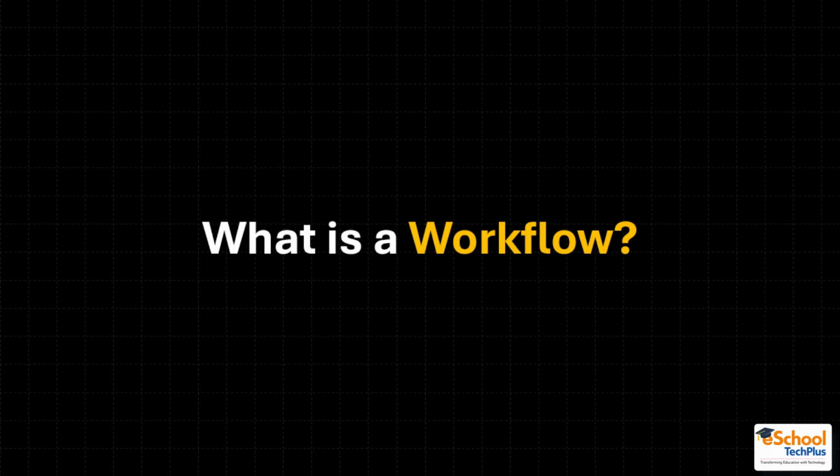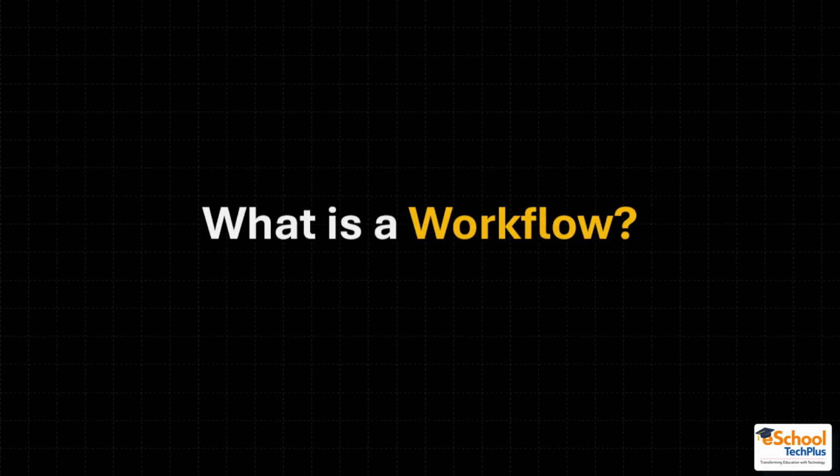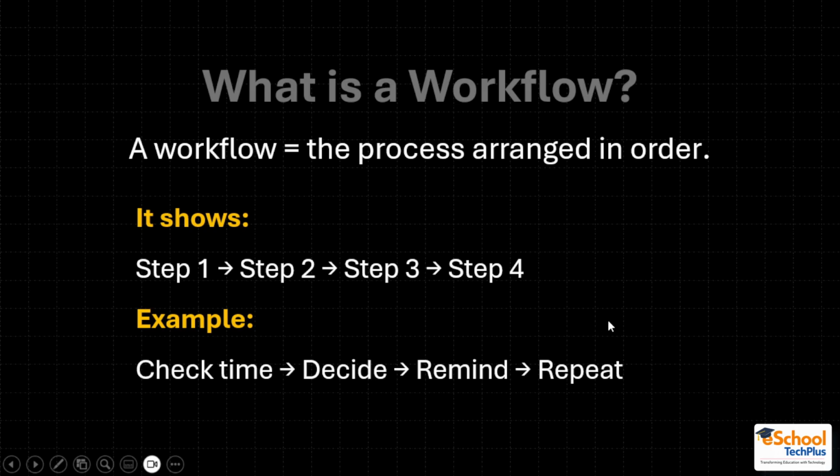Then let us understand what a workflow is. A workflow is something like the processes arranged in an order. That means the list of processes, the sequencing of those processes, is called a workflow, because the sequencing matters a lot.